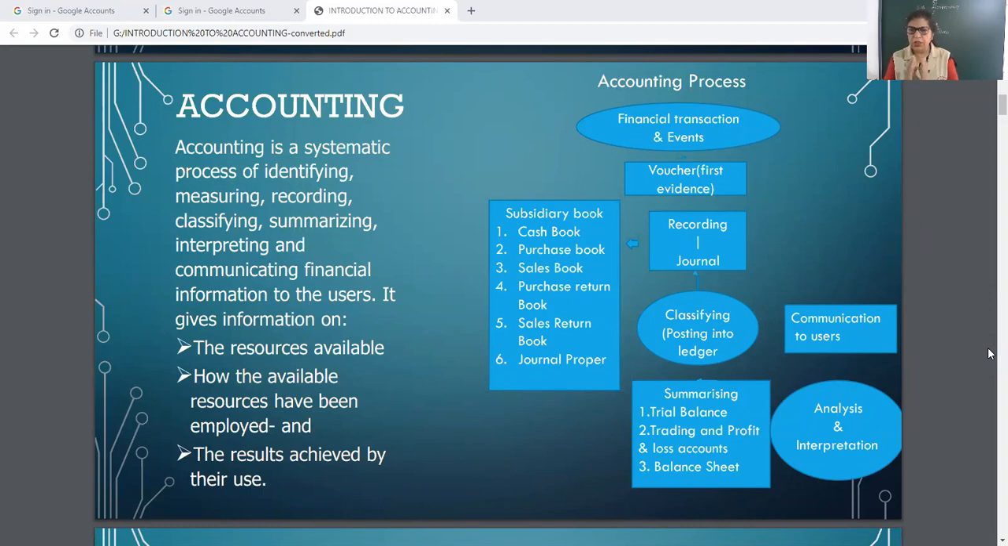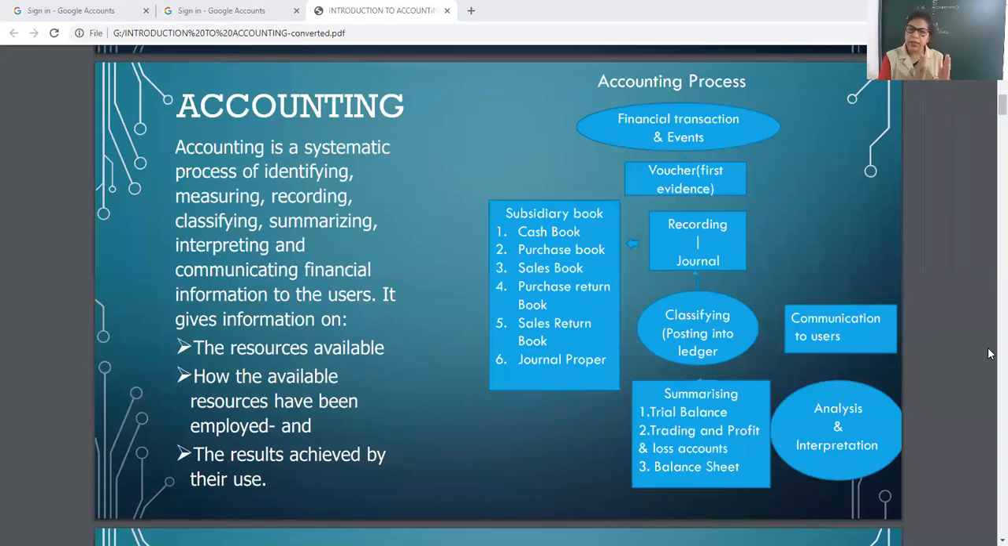Then with the help of these vouchers, entry will be made in the journal, and this is known as journalizing. Journal entry will be based on 3 rules. Debit what comes in, credit what goes out. Debit the receiver, credit the giver. Debit all expenses, credit all gains. Good. So journal entry will be based on voucher. That is the second step.